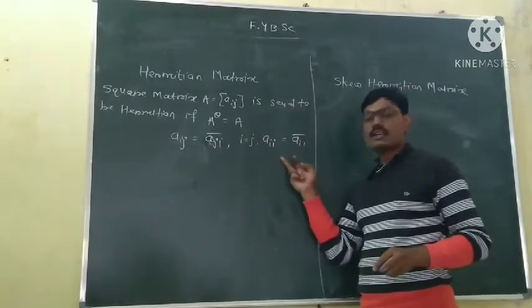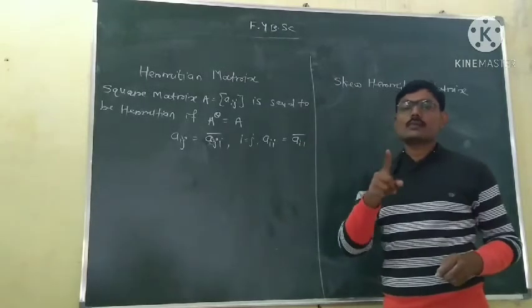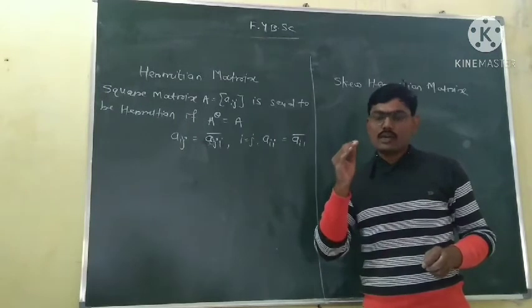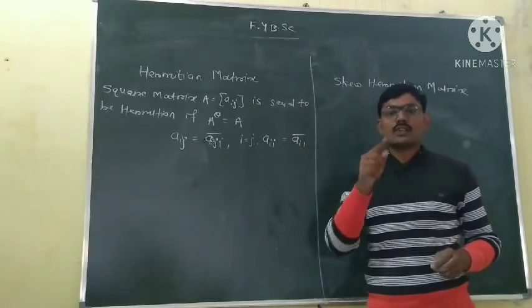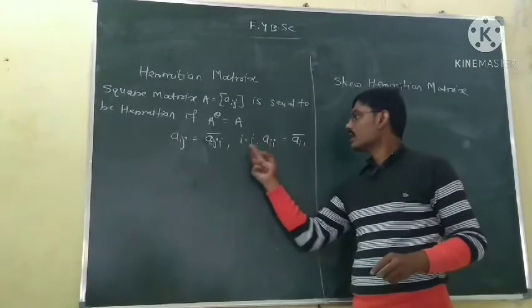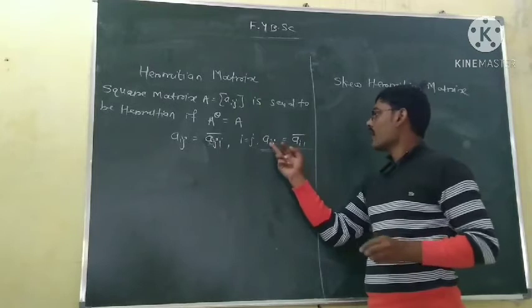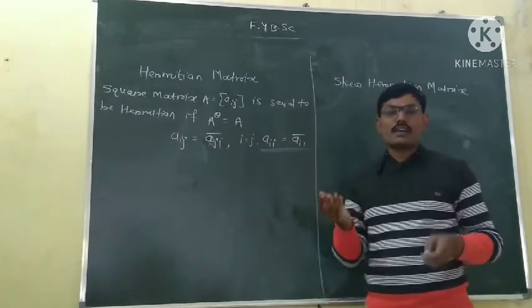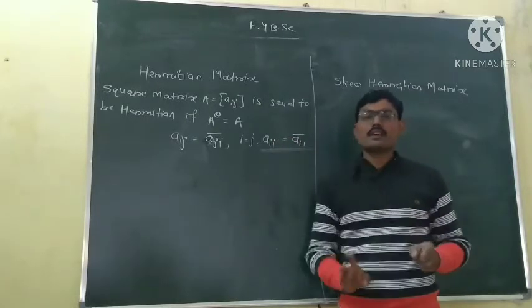So for diagonal entries, the number and its conjugate are equal. This happens only in the case of a real number. In the case of a complex number, the conjugate of a plus bi is always a minus bi, so they cannot be equal. A number and its conjugate are equal if and only if the number is real.